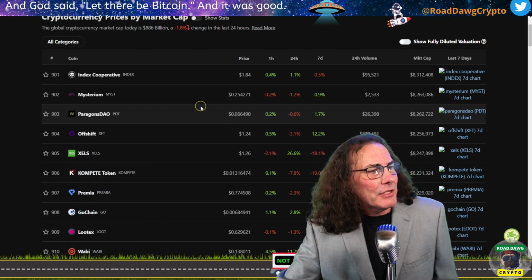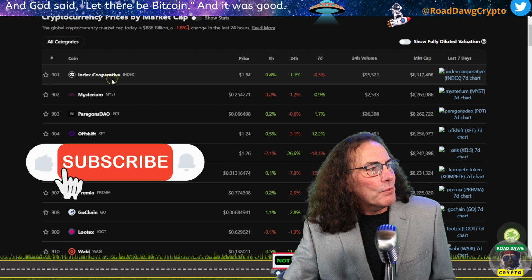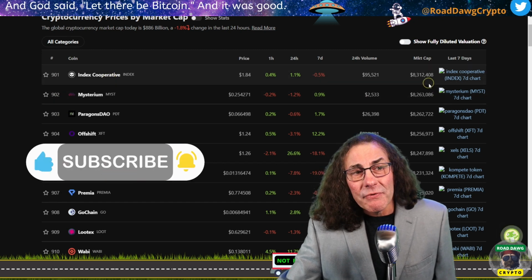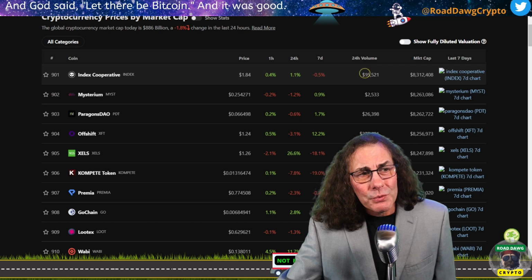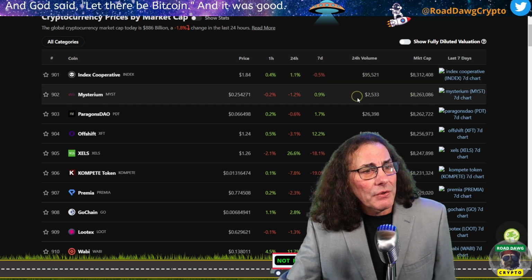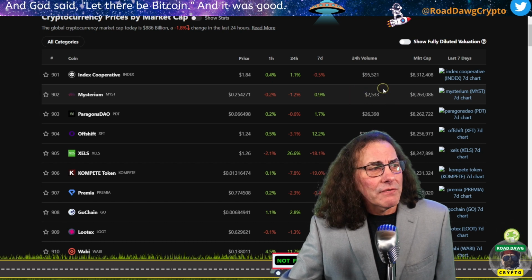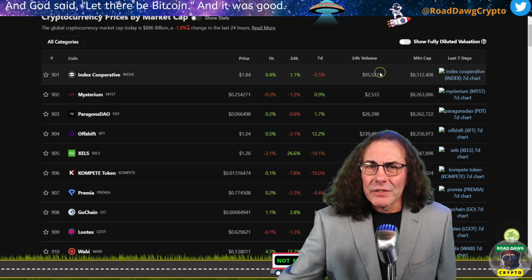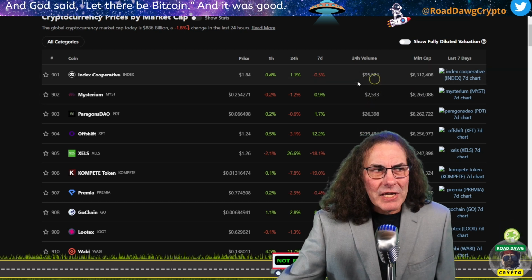But let's just take a moment to see what I've got on this page. I've got one here at the top of the page called Index Cooperative. Market cap of 8 million. In the last 24 hours, we got $95,000 of trading volume. The one right below it only had $2,500 in trading value. That one's Mysterium, still around the same market cap. There's a difference going on there that kind of spells out some things, doesn't it?